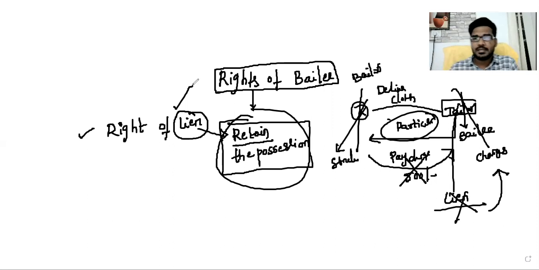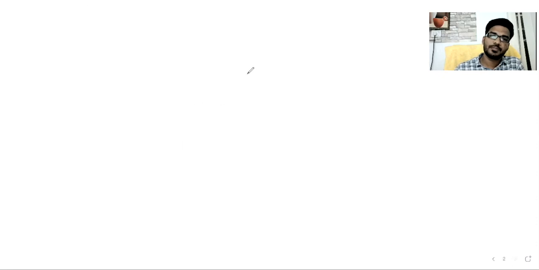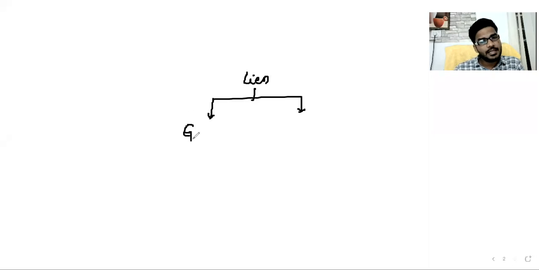Generally, what happens? In general, lien is broadly classified into two categories: a general lien and a particular lien.